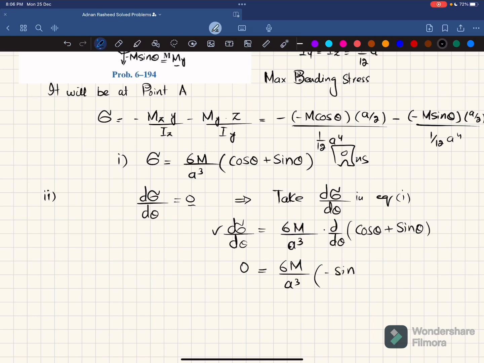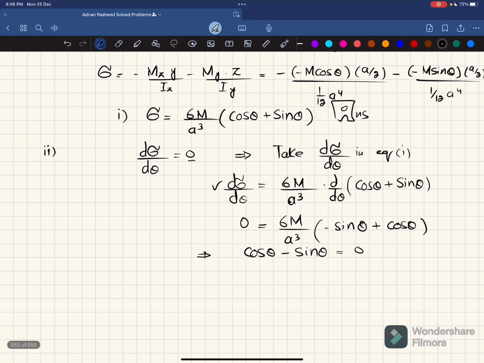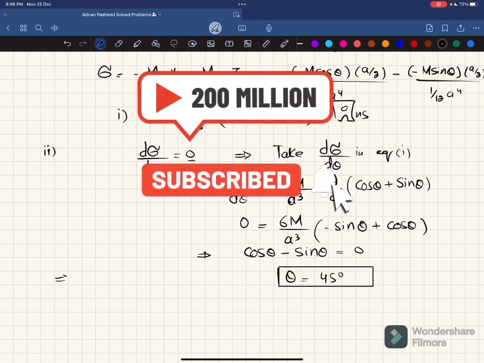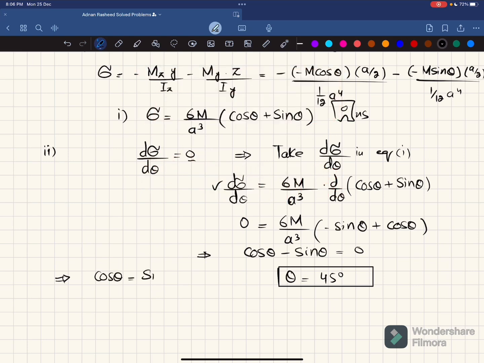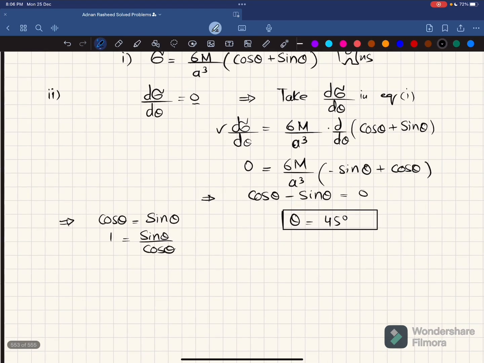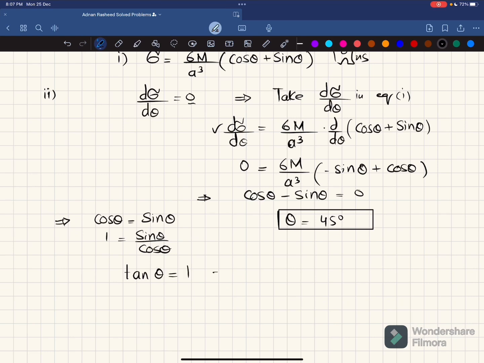So 0 is equal to 6M over a cube, and derivative of cos theta is minus sine theta. Clear? The derivative of cos theta is minus sine theta, plus derivative of sine theta is cos theta. And from here you will get cos of theta minus sine of theta is equal to 0. Clear? And theta will be equal to 45 degree. Why? Because cos theta is equal to sine theta. So if I divide by cos on both sides, you will get 1 is equal to sine theta divided by cos theta. So tangent of theta is equal to 1. If you take theta equal to tangent inverse of 1, you will get 45 degree, which is the answer of our second part.